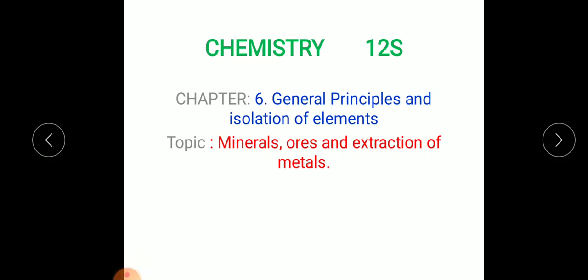In our last class, we completed the chapter Physical Chemistry, that is surface chemistry. Today we are going to start the inorganic portion with the first chapter, General Principles and Isolation of Elements, which is also known by the name metallurgy. The topics that we are going to discuss are mineral ores and extraction of metals.